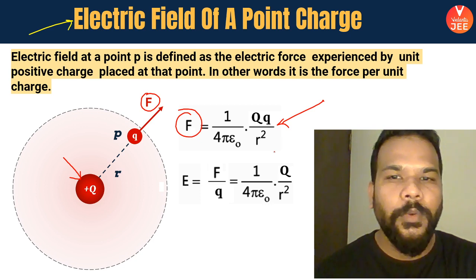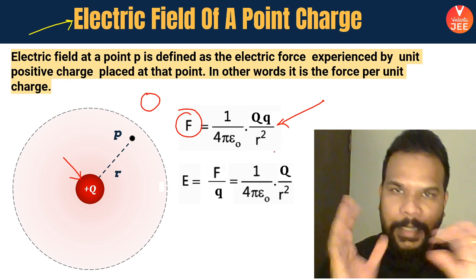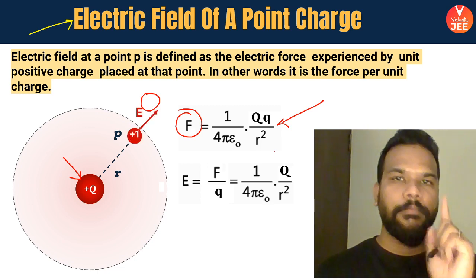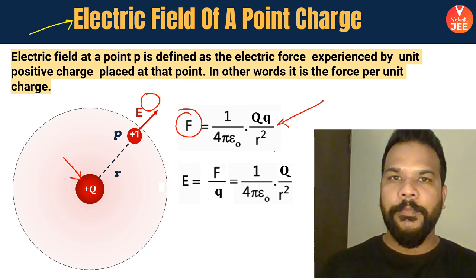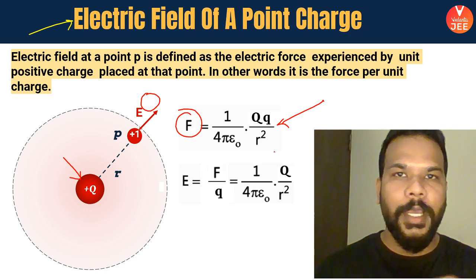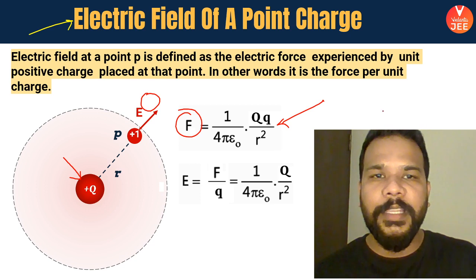Let me just tell you that the expression that we have written can be visualized in another way. If I replace this small q charge by a unit charge, just imagine, in the close vicinity of capital Q, instead of putting a small q charge, let me put a 1 coulomb charge. How will I write the force acting between these two charges then?